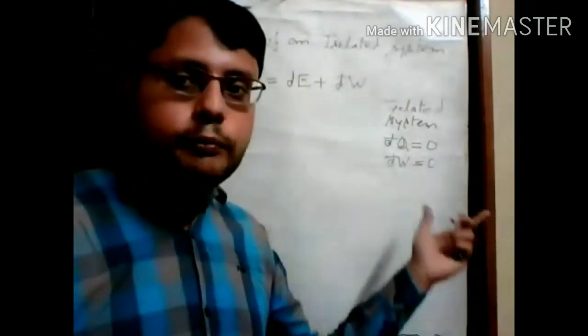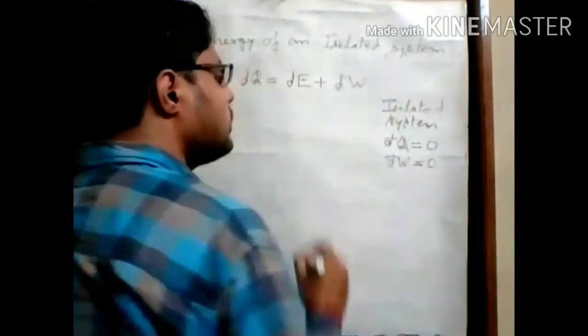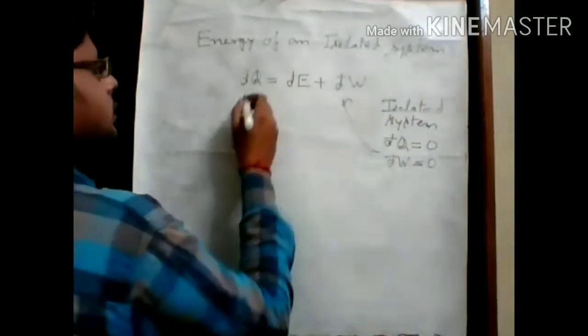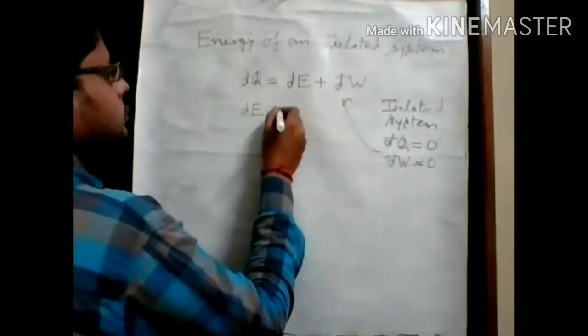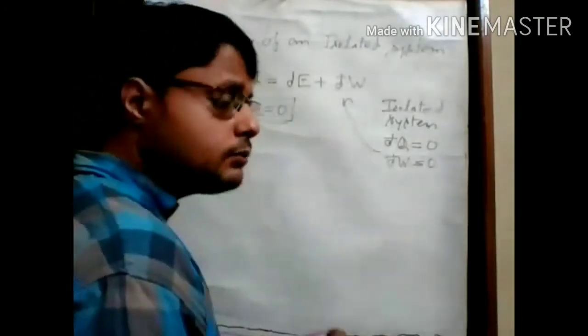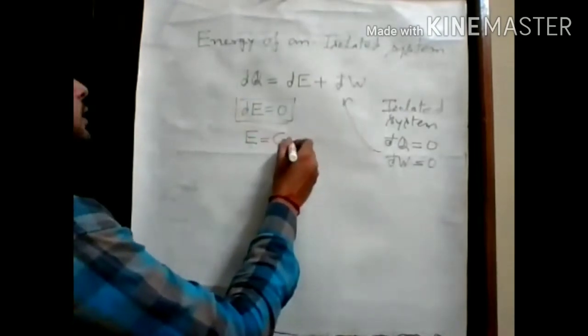If we put these two values in this equation, we get dE equals 0. What is the physical significance of this? E equals constant.